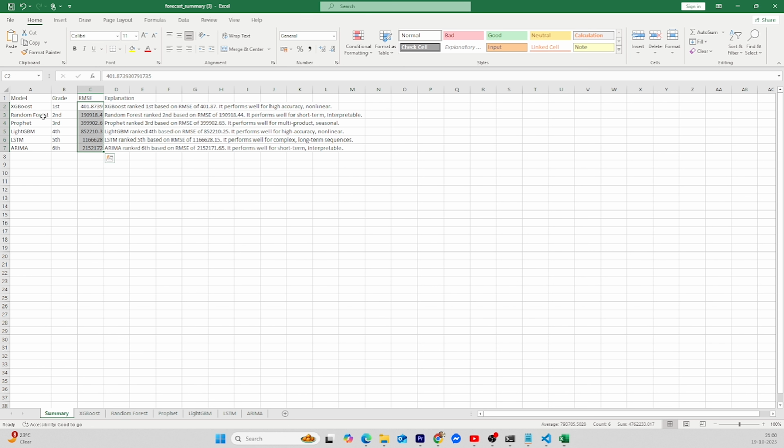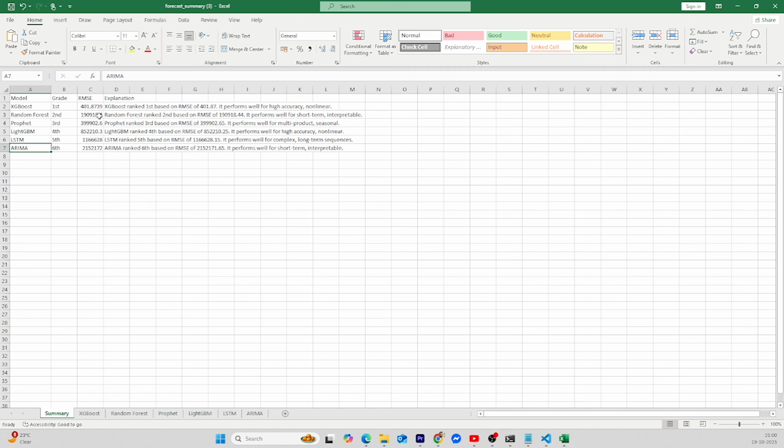Sometimes based on your data, Prophet will give you more accuracy and XGBoost can give you lesser accuracy, and sometimes Random Forest or ARIMA can give you more accuracy than XGBoost, right? So it all depends on how vast your historical data is and what other random variations, seasonality and other factors are available in your model.